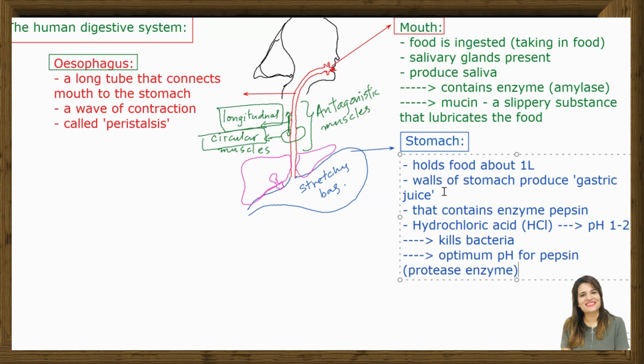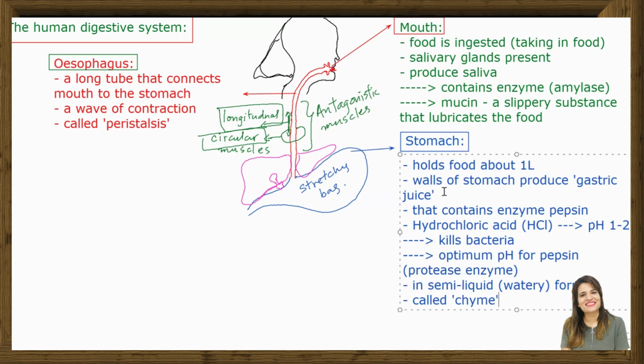So now, once food is here in the stomach, it is already in kind of semi-liquid form, or you can say watery form. In semi-liquid or watery form, that is actually called chyme, CHYME.